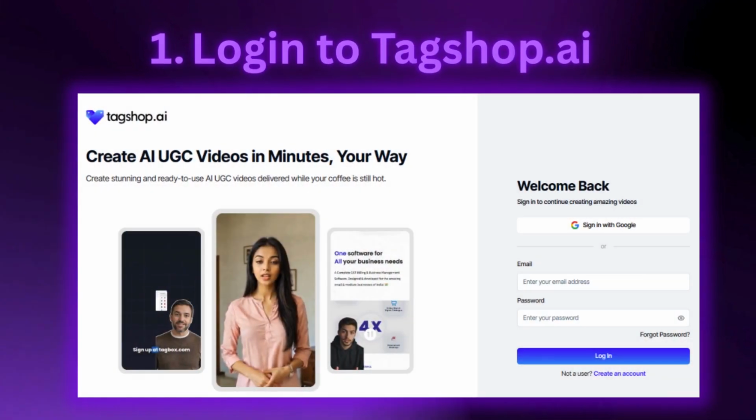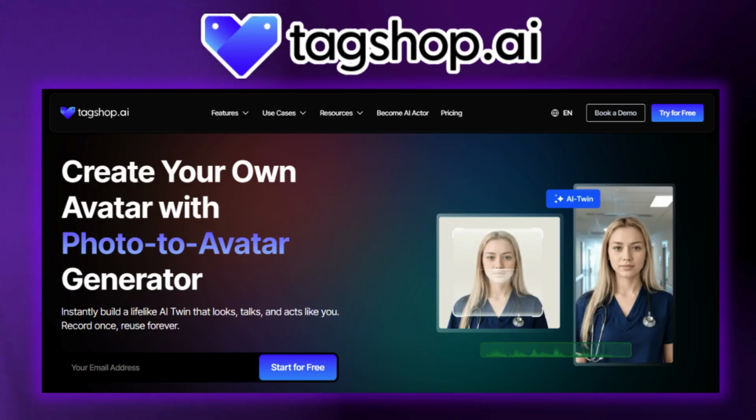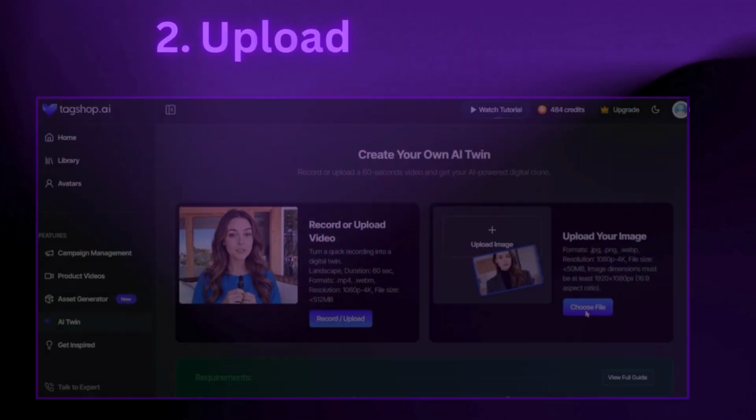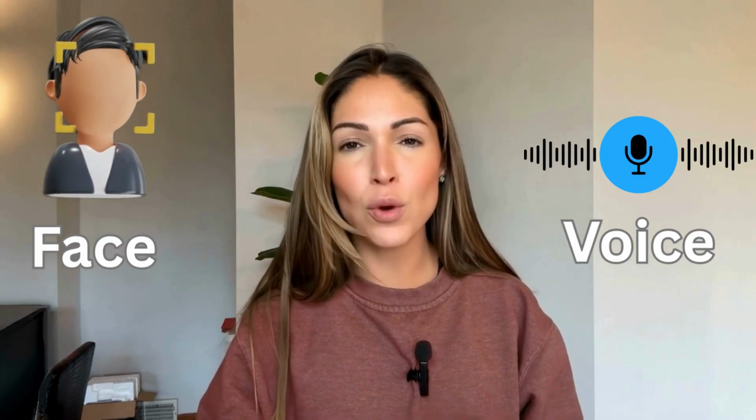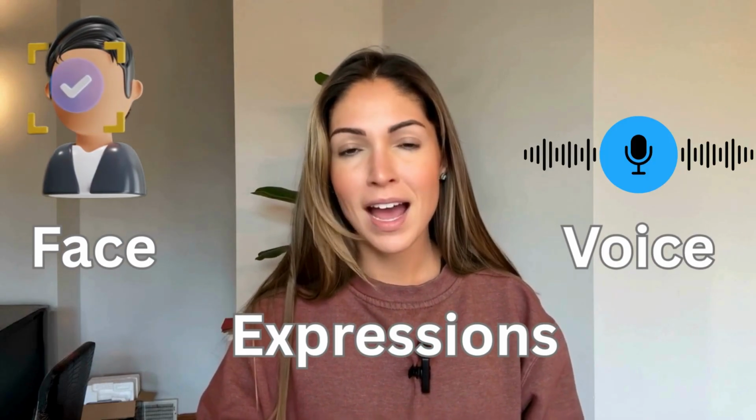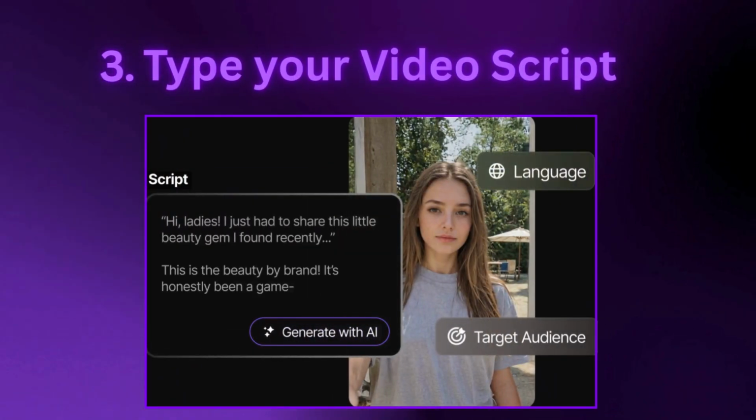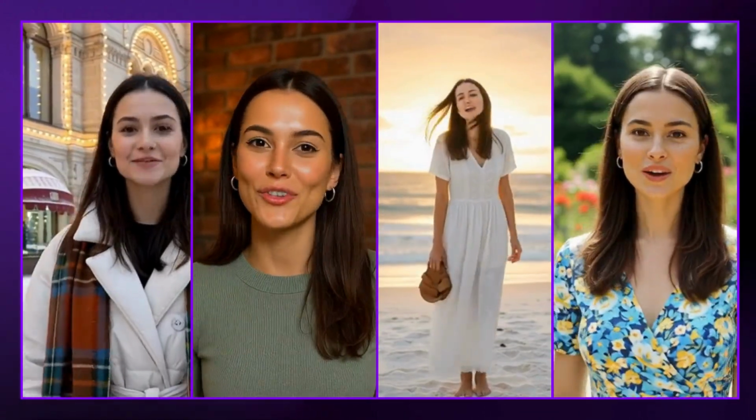First, log into Tagshop.ai, an AI photo to avatar generator. Next, upload your clear photo. Then, let the AI build your avatar's face, voice, and expressions. After that, type your script and generate multiple videos with AI. Now, let's check out the final output.